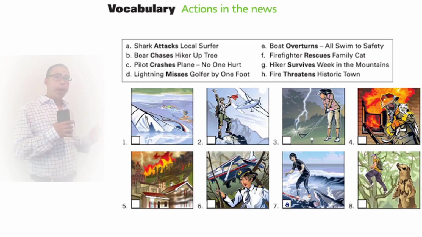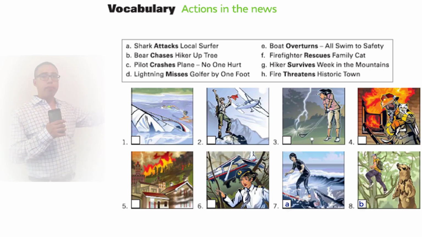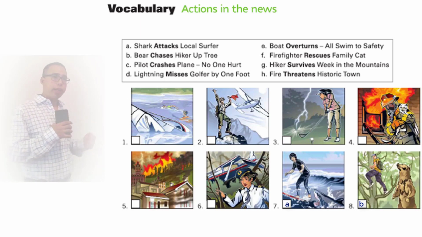Now B, bear chases hiker up tree. In which one of these pictures can we see a bear? That would be number 8. Number 8, we can see a bear standing up, looking at a person. That person would be the hiker, and he's on top of the tree. So number 8 is B. Bear chases hiker up tree.